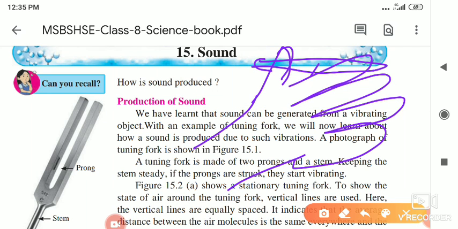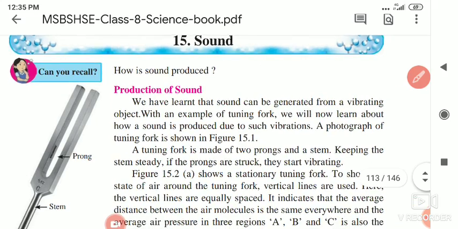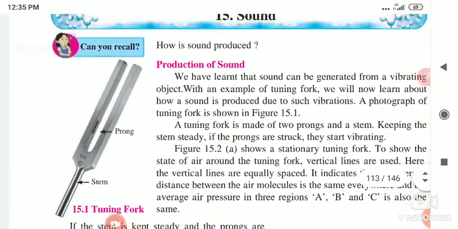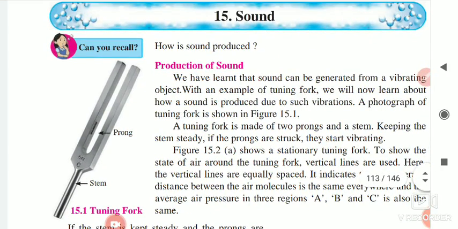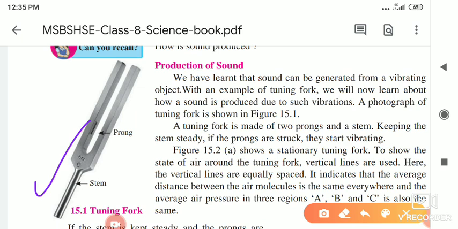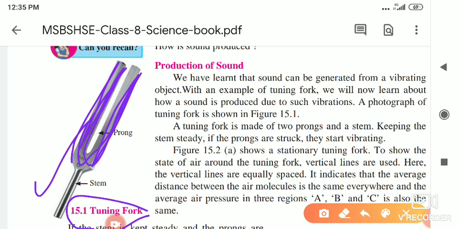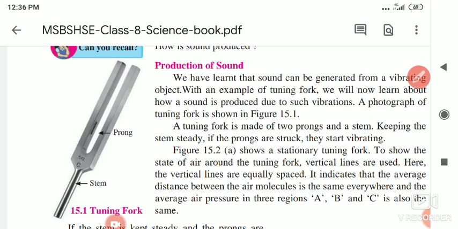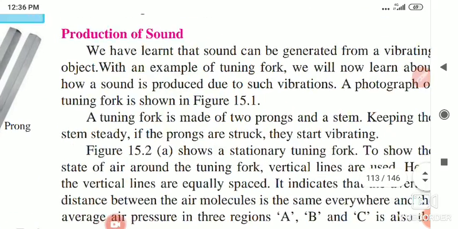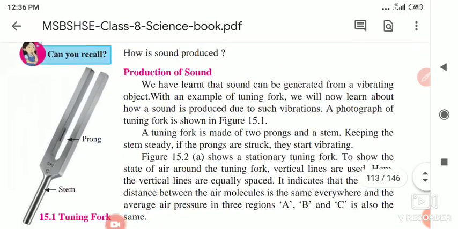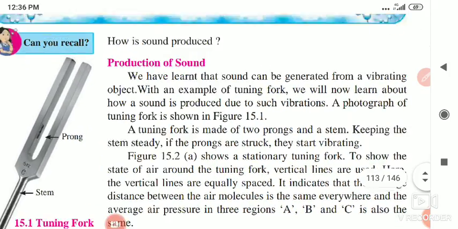Here is one instrument that we use to study the frequency of sound, and that instrument is called a tuning fork. For this tuning fork, there are two prongs, two U-shaped structures, and the U-shaped structure is attached to the stem. So this is the instrument we are using for the production of sound.